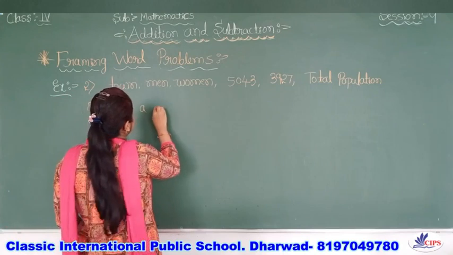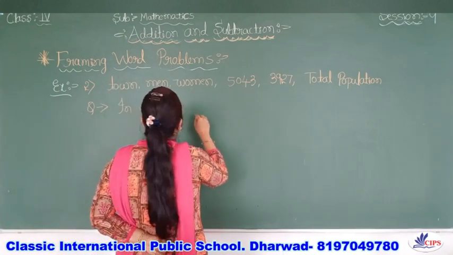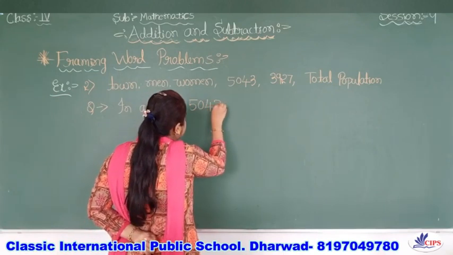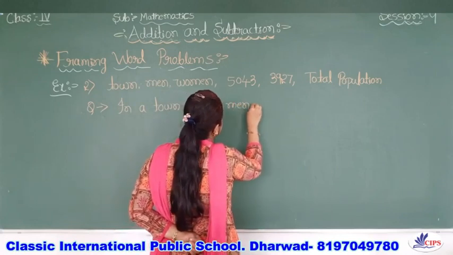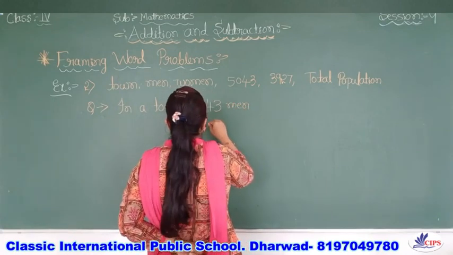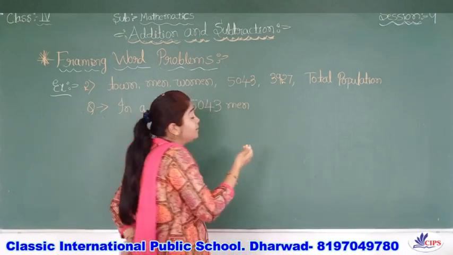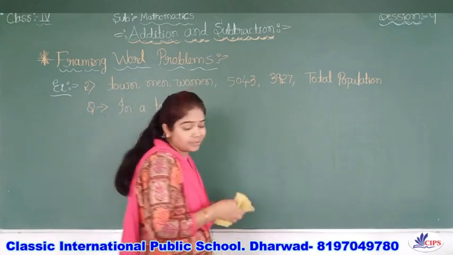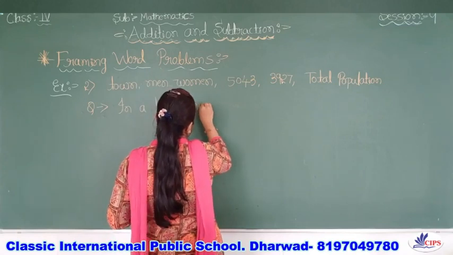In a town, you can write number of men are, like that also you can frame, no problem. So in a town number of